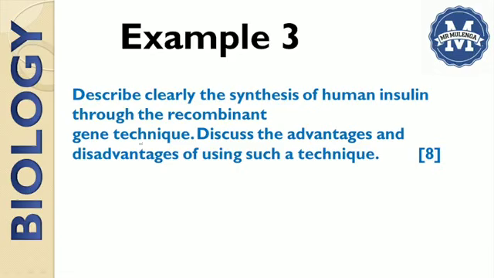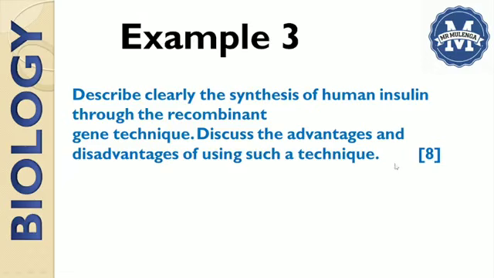The second part of the question requires a discussion of the advantages and the disadvantages of recombinant technology. The term discuss is used there. Take note, this means that an account that includes a range of arguments is required. As a general guide, at least 2 advantages and 2 disadvantages should be given as you are answering this question. That is just my general guide. But if you have more than 2 points, or more than 3 advantages and 3 disadvantages, you can write them.